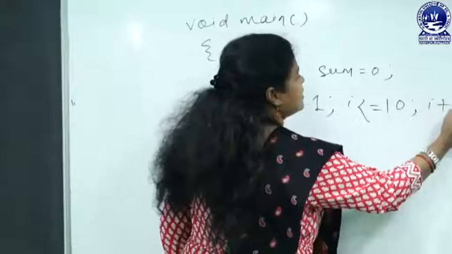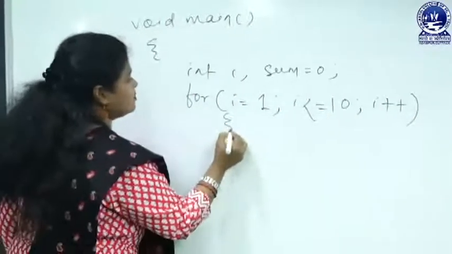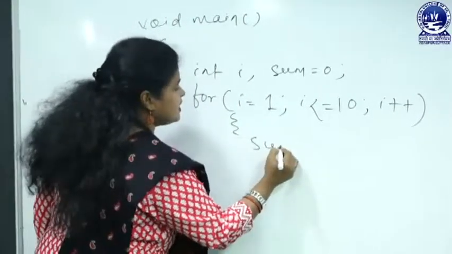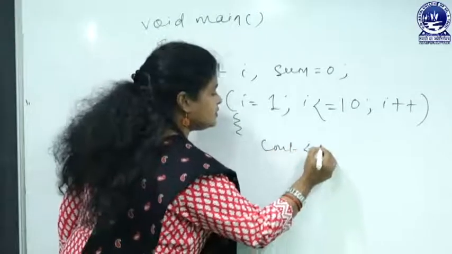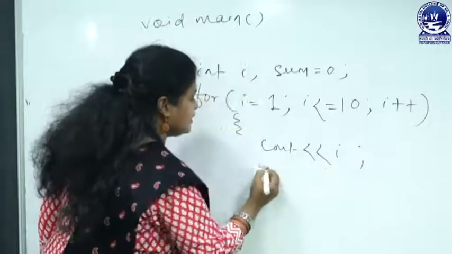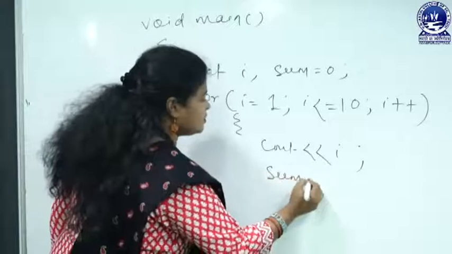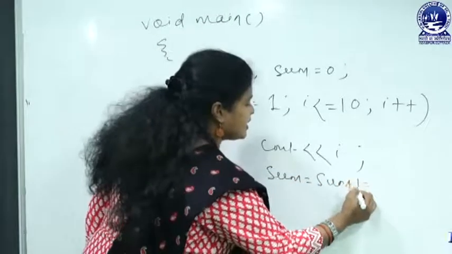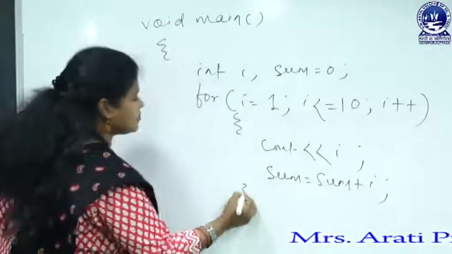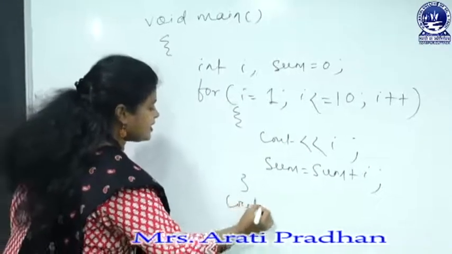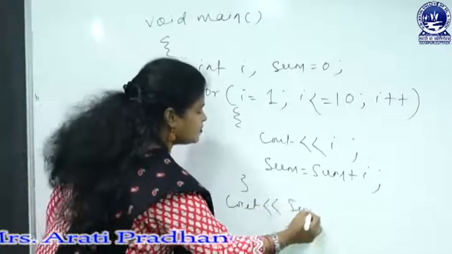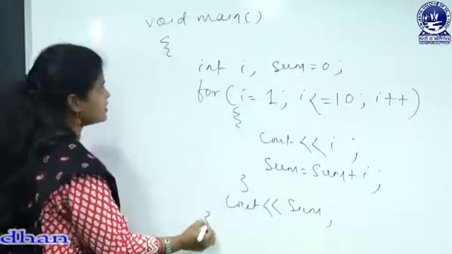Let me first complete the program, then I will explain it step by step. cout i, then sum equal to sum plus i, then closing brace. Then at the end cout sum. It is a very simple program.